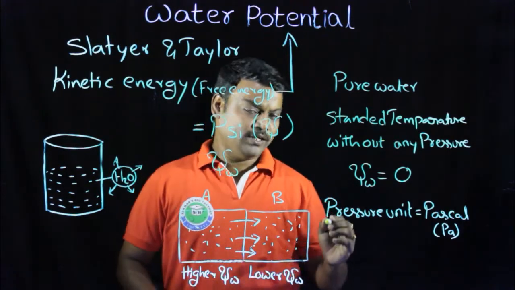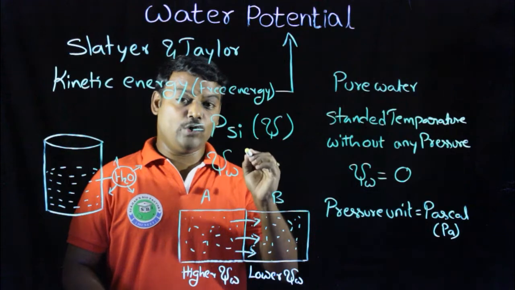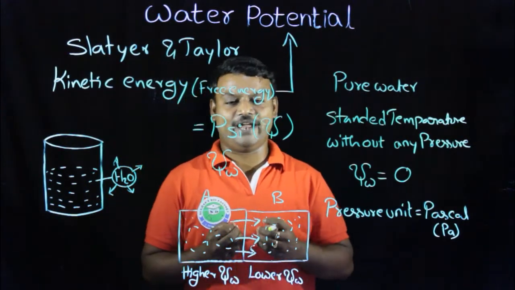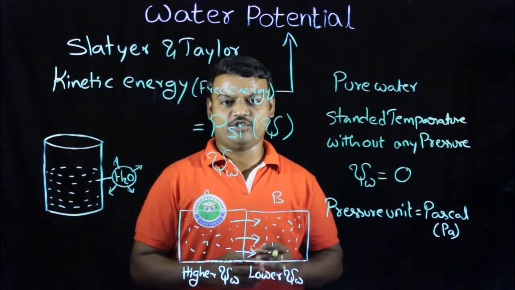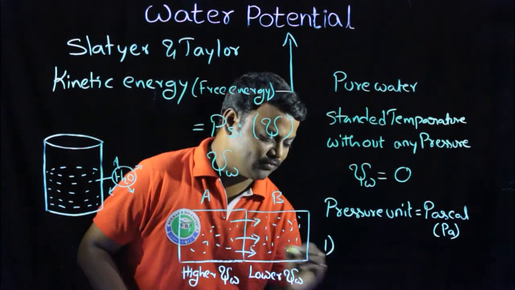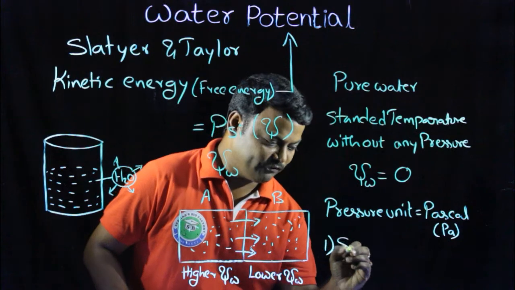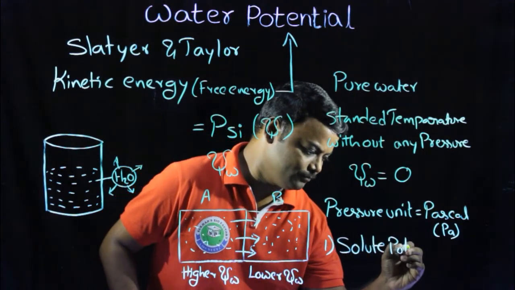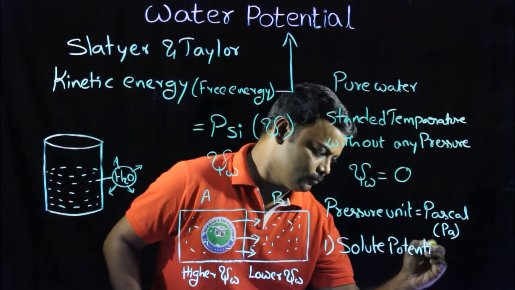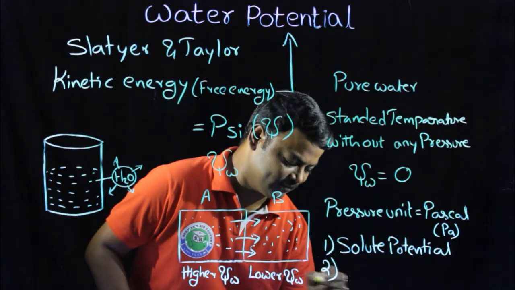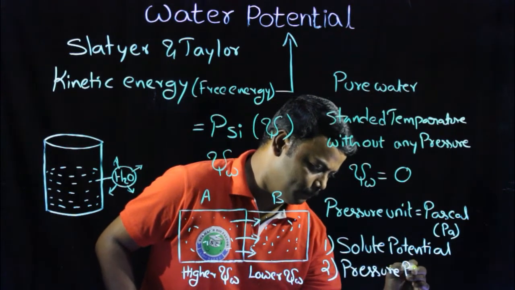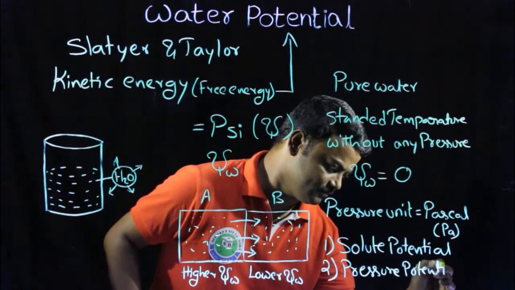In this way, pure water has the greatest water potential value. At the same time, water potential has two important components, which help to understand the water potential concept. The first component is solute potential, and the second one is pressure potential.